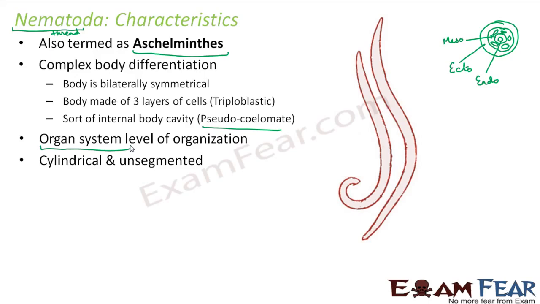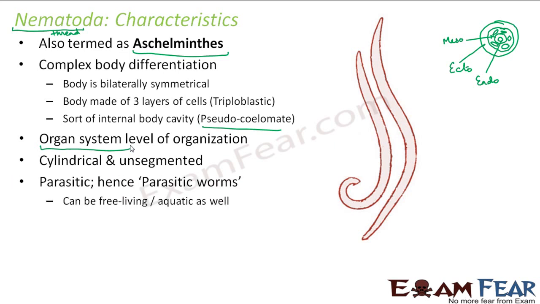So there is no segmentation seen on these kind of worms. I'm sure you would have seen these kind of worms in your day-to-day life. You would have seen some worms, a thin thread-like structure, plain, no segmentation on their bodies. So they are commonly seen also. They are parasitic in nature, therefore they are also termed as parasitic worms, because they live on another host body and derive nutrition from their body.